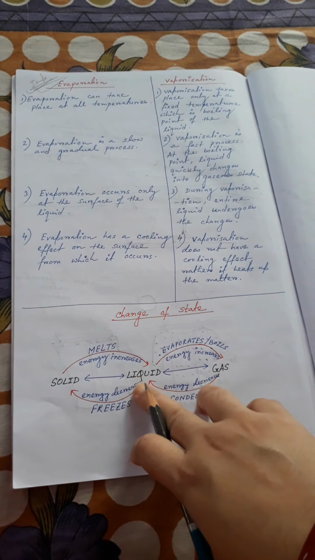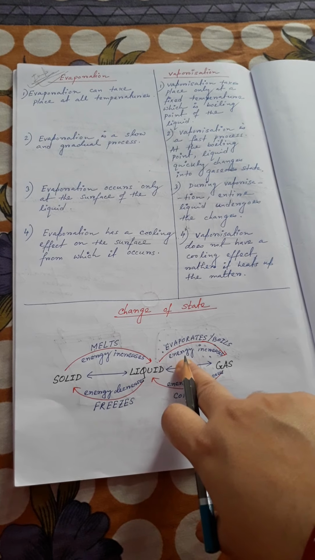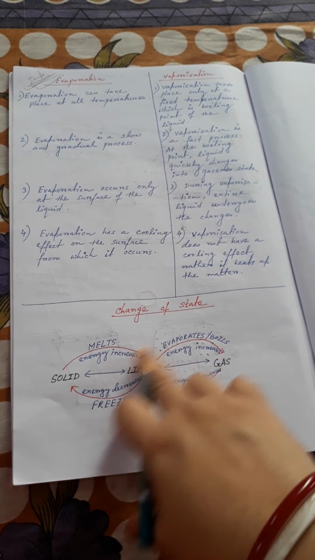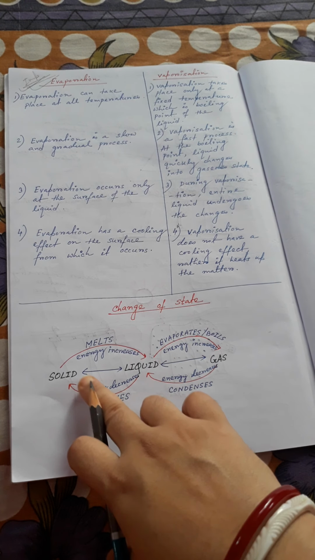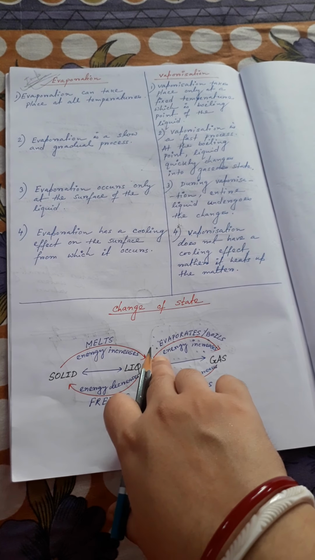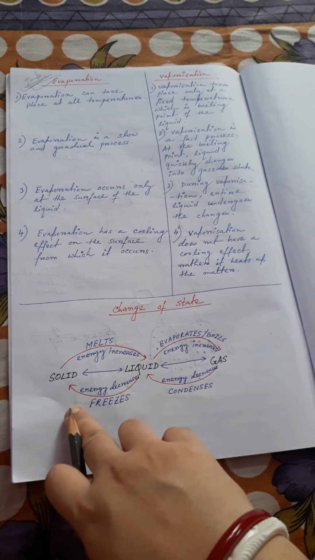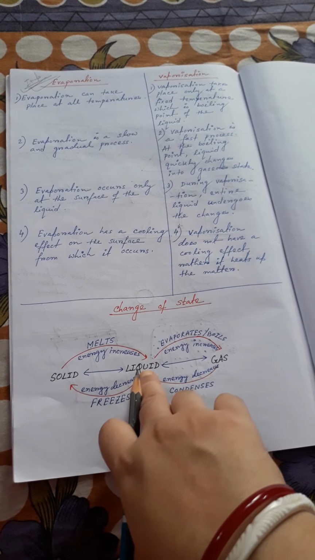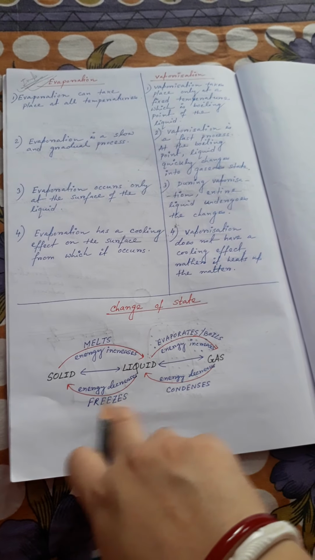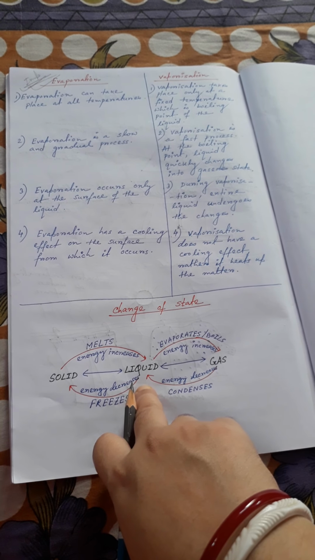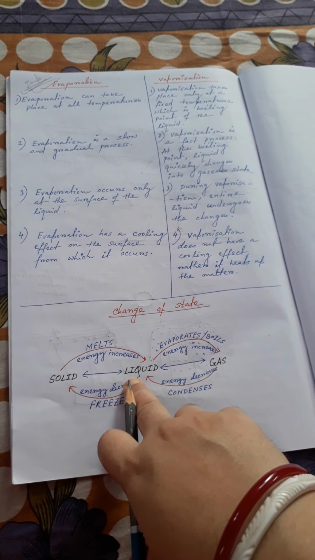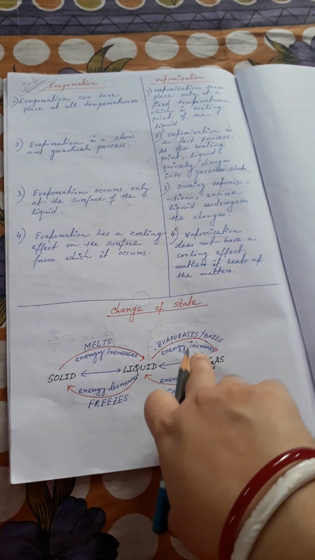And here I have made a mind map that helps you remember the conversions between the changes of state. Solid to liquid, energy increases, so it melts, and here freezing, energy decreases, liquid to solid. Please try to draw this mind map and remember it. It helps you remember the conversion in between and what each is called.